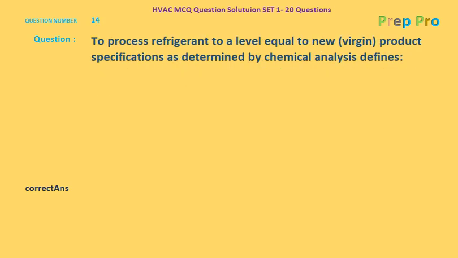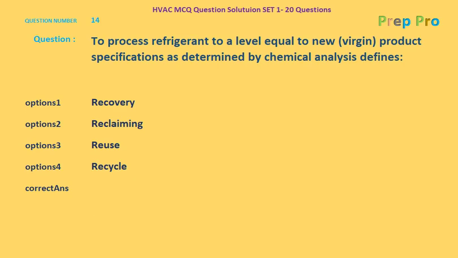To process refrigerant to a level equal to new virgin product specifications as determined by chemical analysis defines which of the following terms? Okay, the options are recovery, reclaiming, reuse, and recycle. The correct answer should be reclaiming.